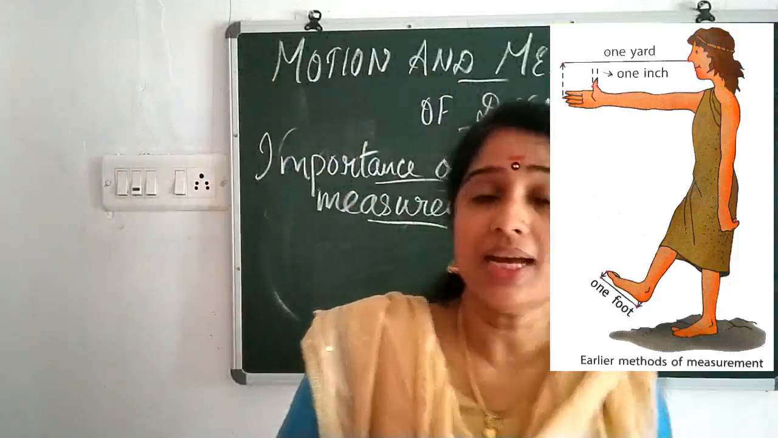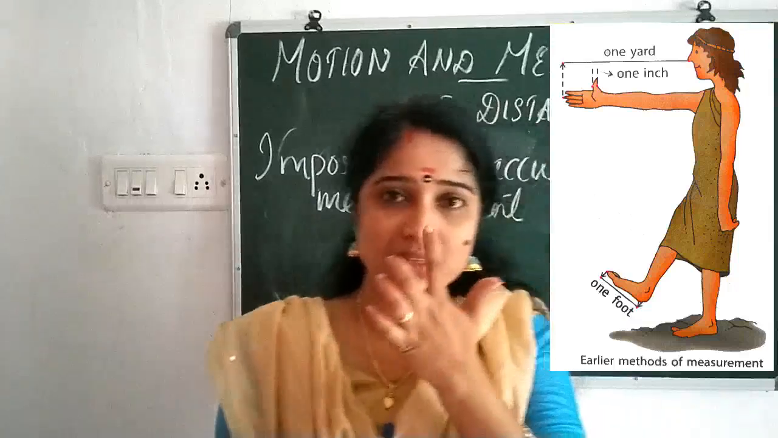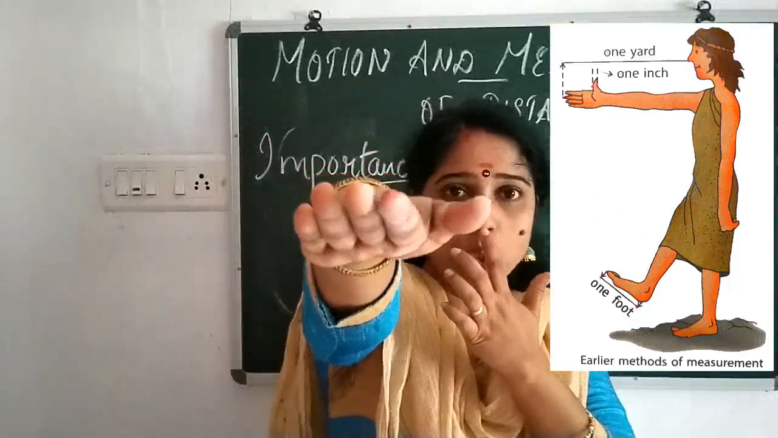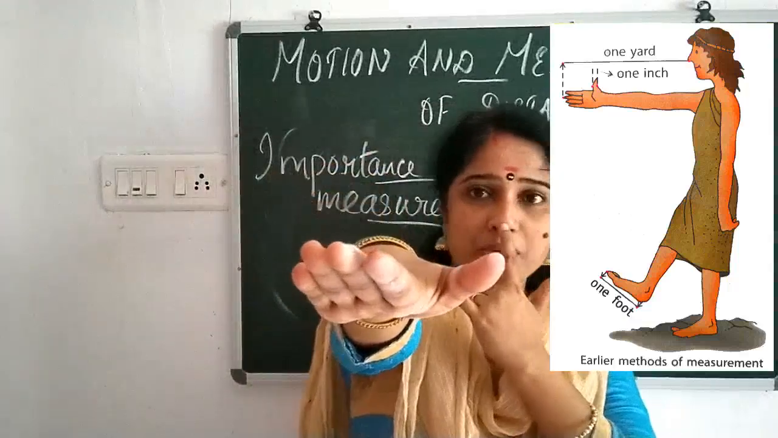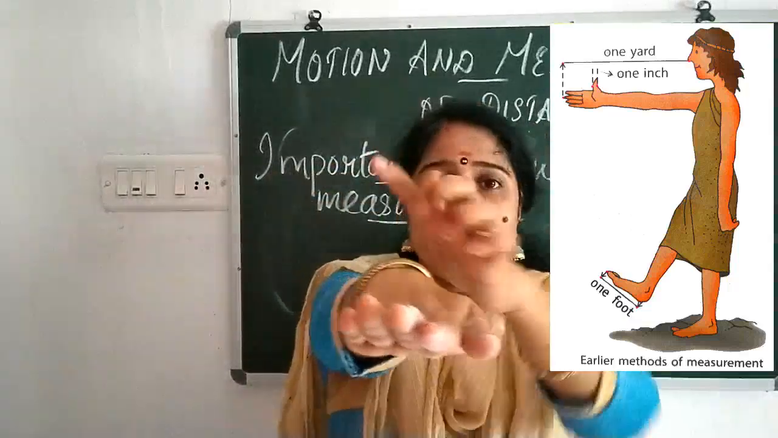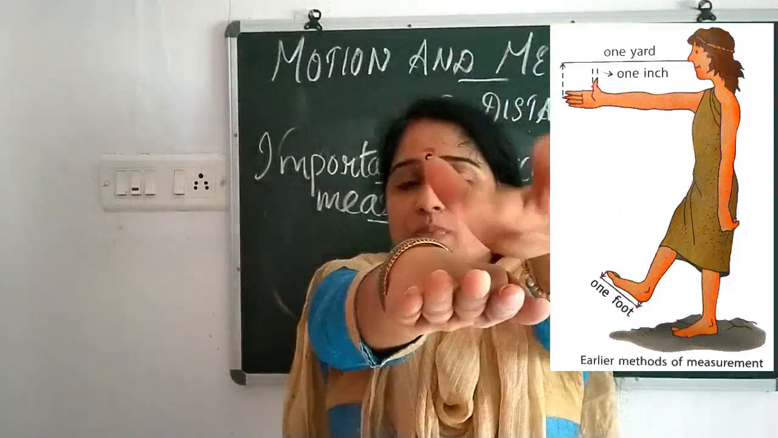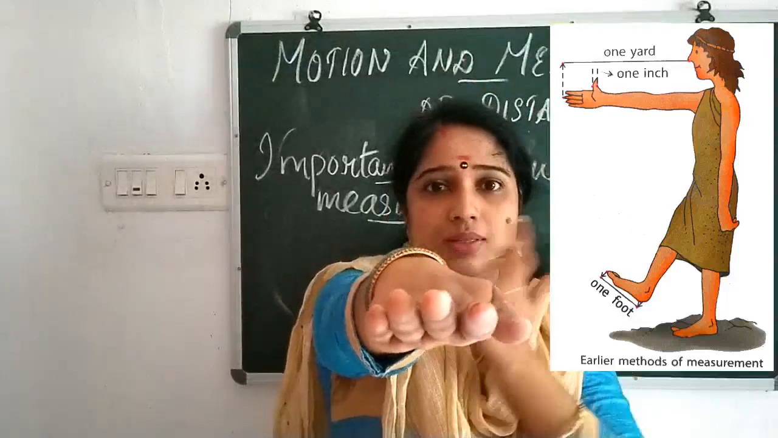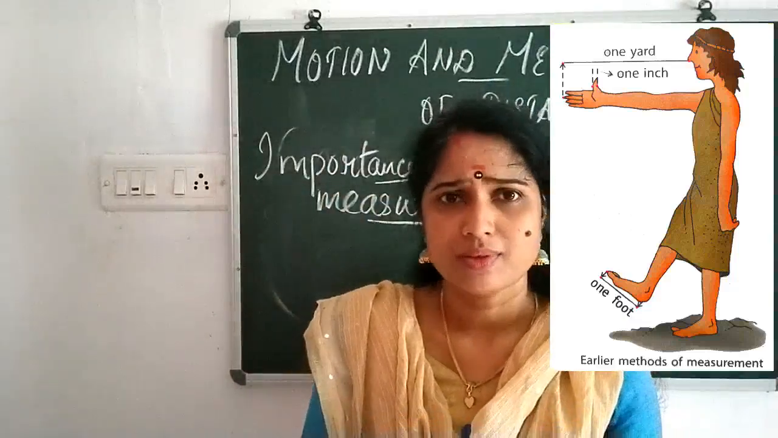Another measurement is the yard. What is that? With the person holding the hand out, the length of 1 yard is from here up to here, from the tip of my nose to the tip of my big finger. See, this measurement, it is the 1 yard.